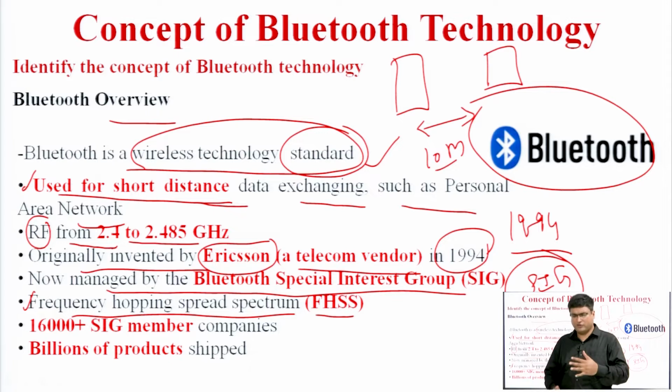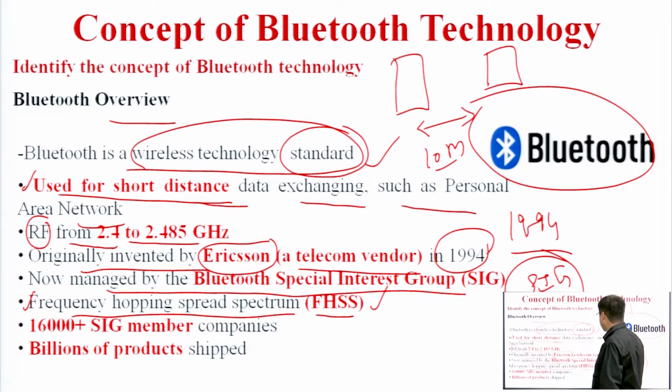For example, if we are using Bluetooth in the same frequency range, that same frequency range can be hacked by the user. So as a security concern, we need to vary the frequency. We need to use frequency hopping spread spectrum, so that by varying the carrier frequency, we can increase its security. We will see in a further lecture how the Bluetooth connection will be secure. So we are using frequency hopping spread spectrum, meaning we are varying the carrier frequency.